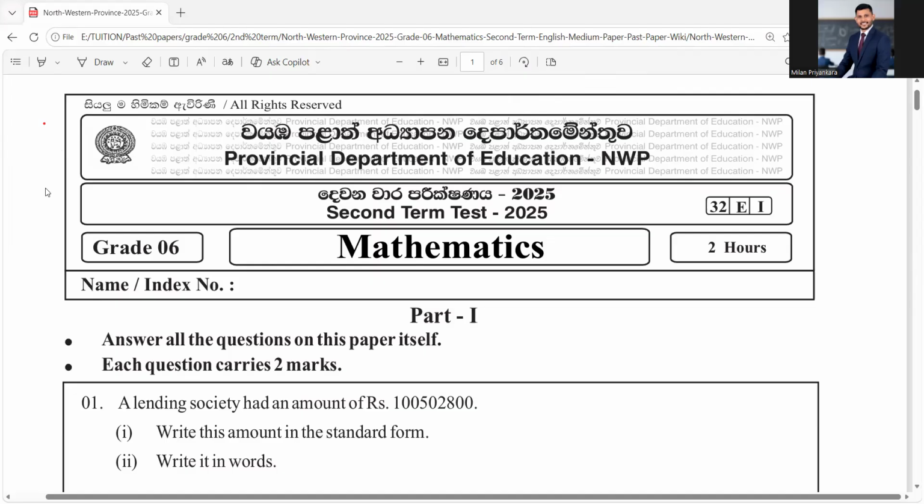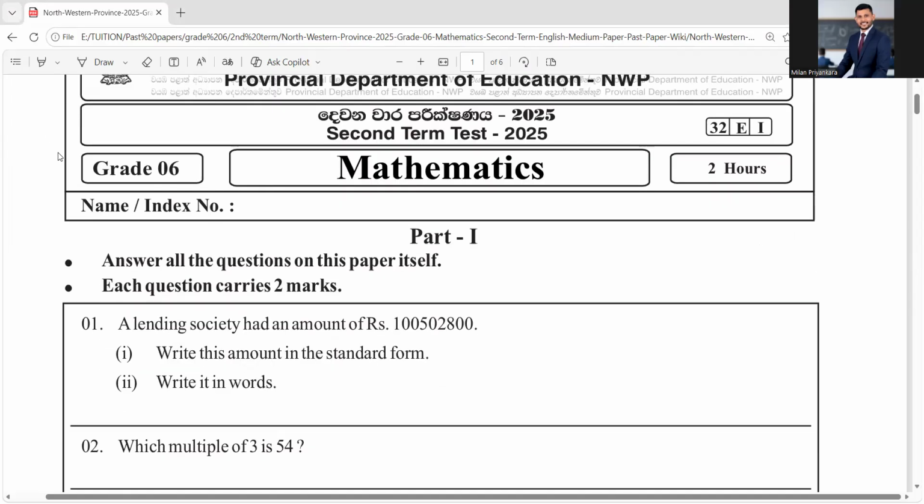So let's dive in. I always tell you, before starting writing questions, when you see the question paper, take 2 minutes to read the paper, right? And always you must read the instructions. You see, this says answer all the questions on this paper itself.